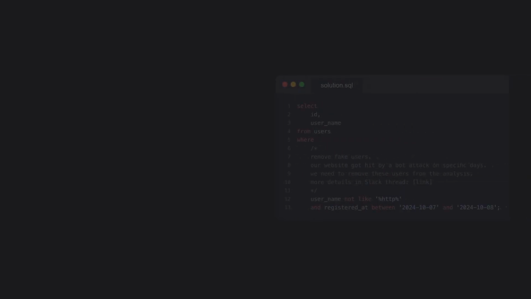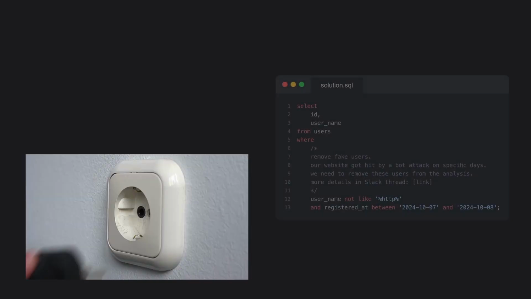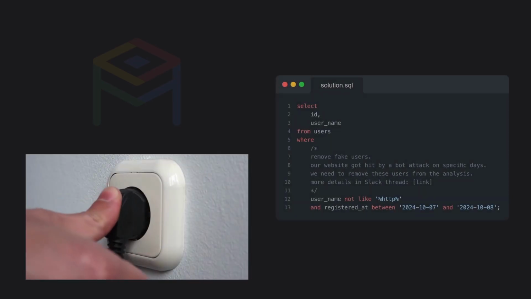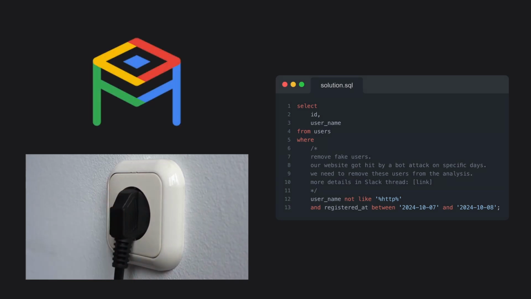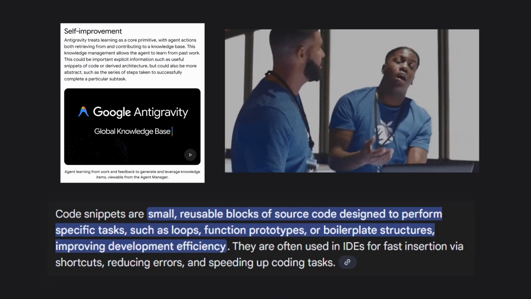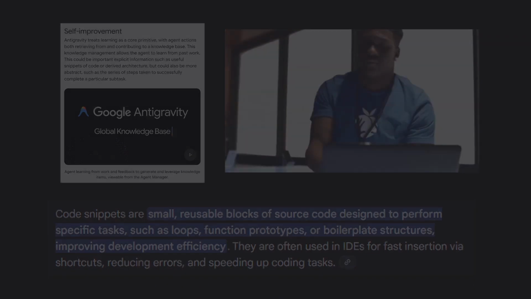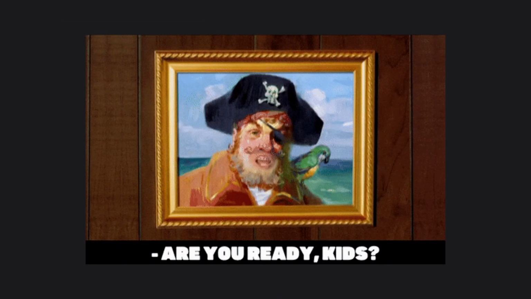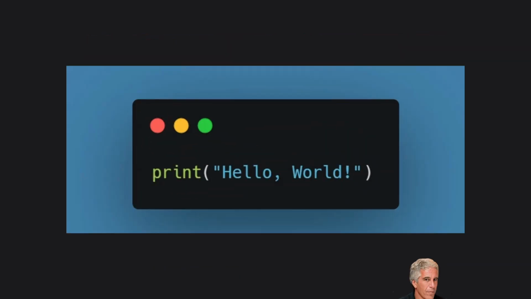Instead of copy-pasting database schemas, the agent plugs directly into your AlloyDB instance, reads the metadata, and writes production-ready SQL. It's knowledge management as a core primitive. The agent actually learns from your specific codebase and saves snippets to a local knowledge base. Ready to see it in action? Let's do a hello world in the manager view that's actually useful.